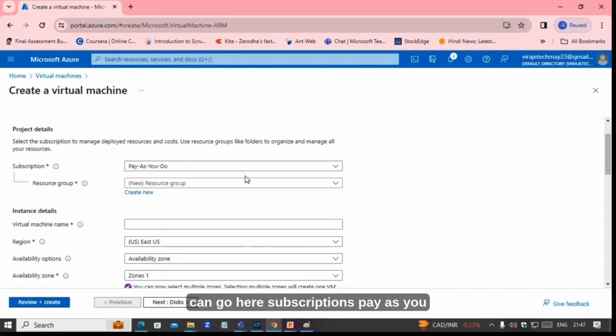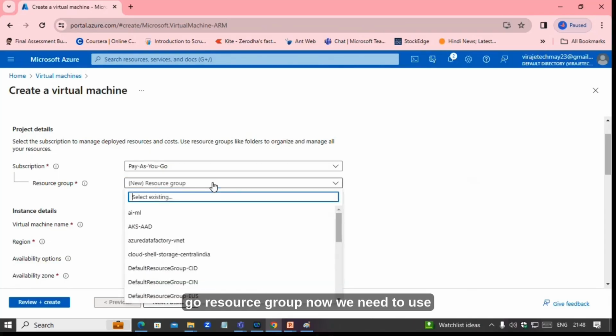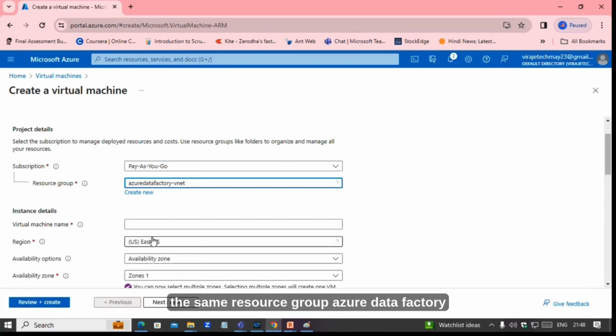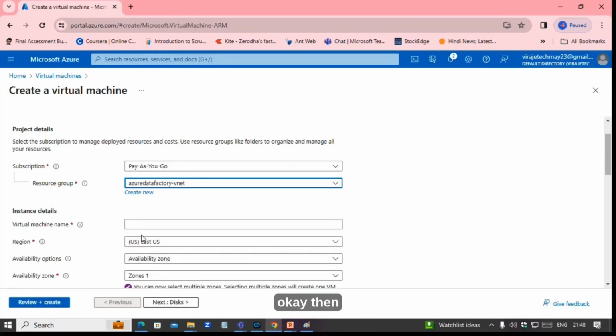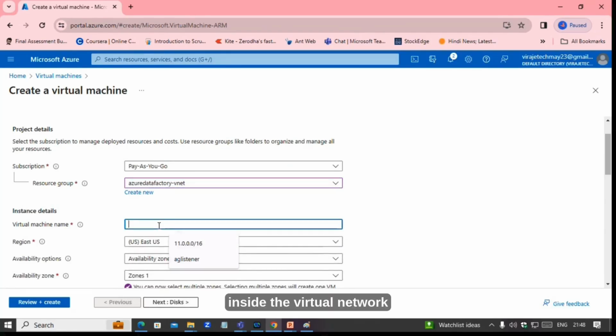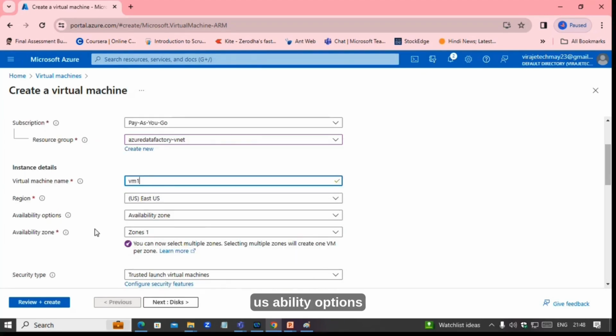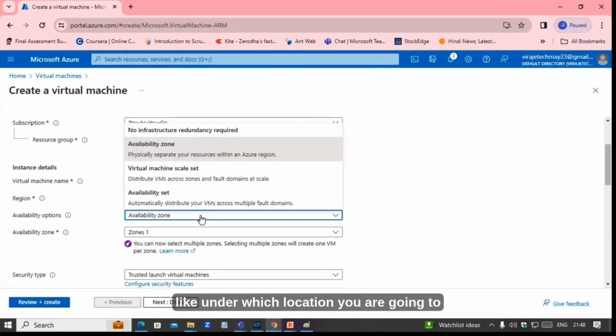Then we can go here, subscriptions, pay as you go, resource group. Now we need to use the same resource group, Azure Data Factory. Okay. Then inside the virtual network, which machine you are going to create. So one VM you are going to create, VM1. East US, availability options, like under which location you are going to create.